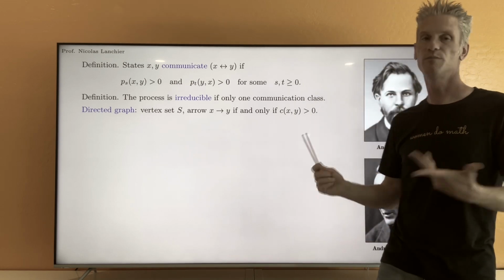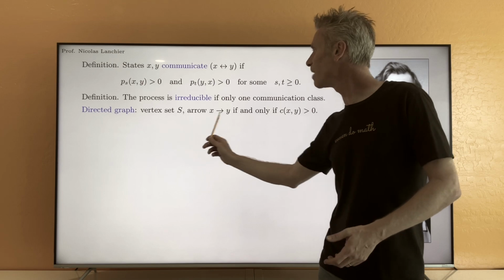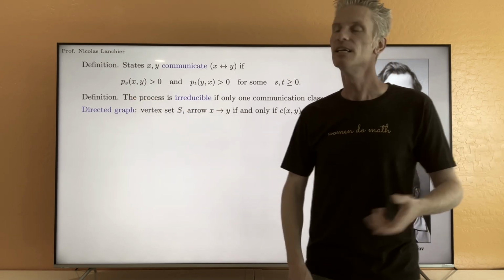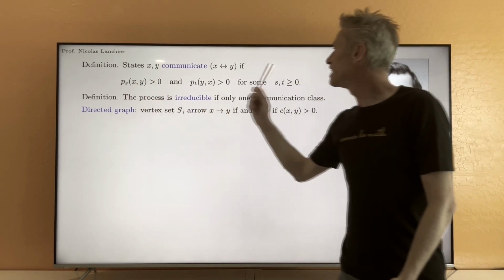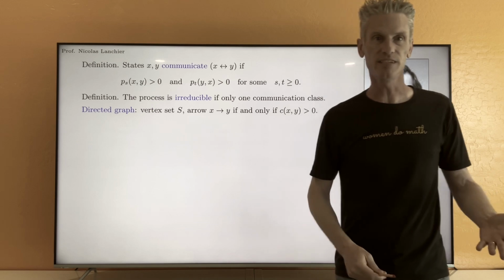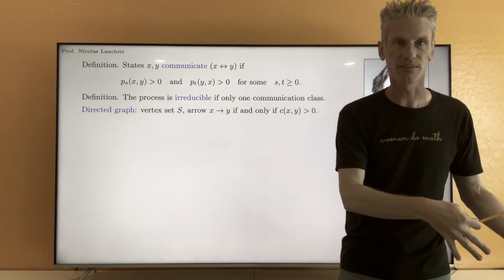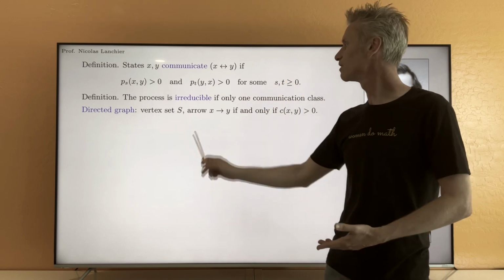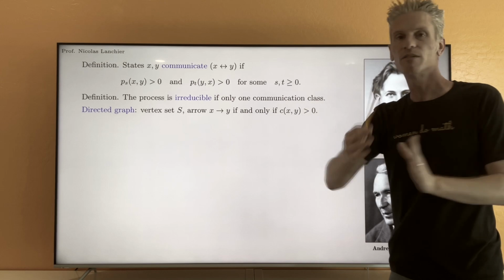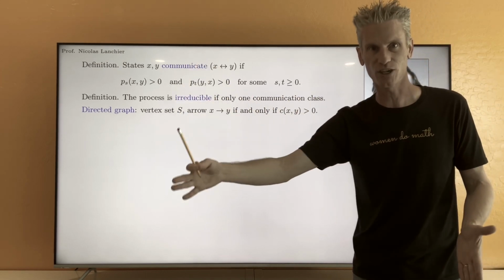All happening with positive probability at a positive rate, and so you can indeed go from x to y in a finite amount of time s, right? So the existence of s such that Pxy(s) is positive can be visualized in the graph by a path of arrows going from x to y. Right, maybe not one arrow, but a path of arrows. You might need a sequence of jumps for that.